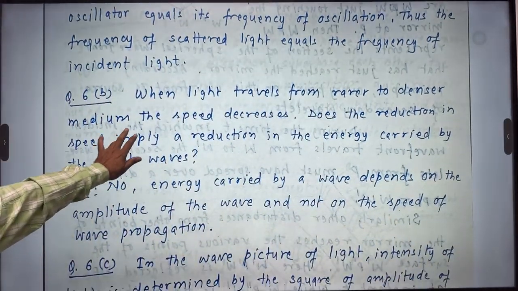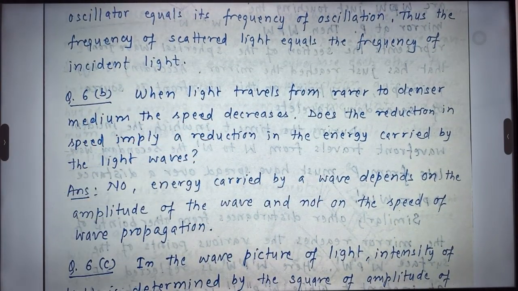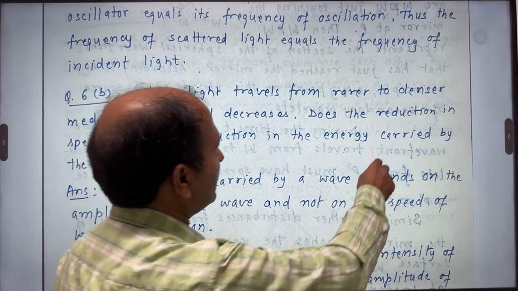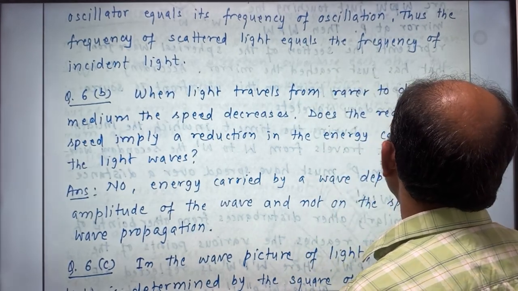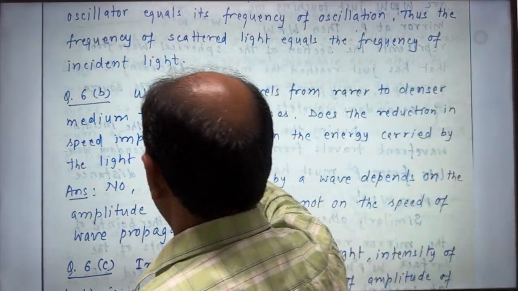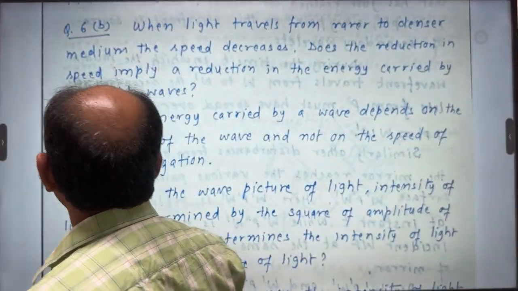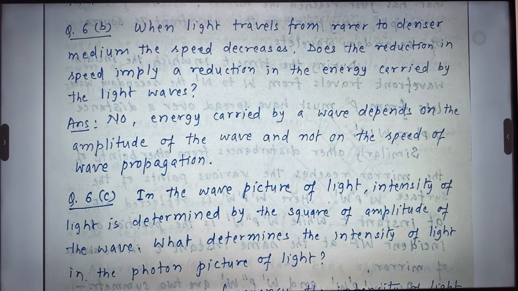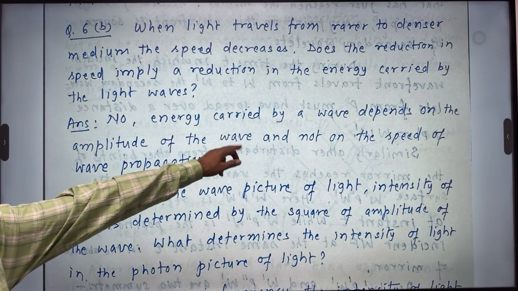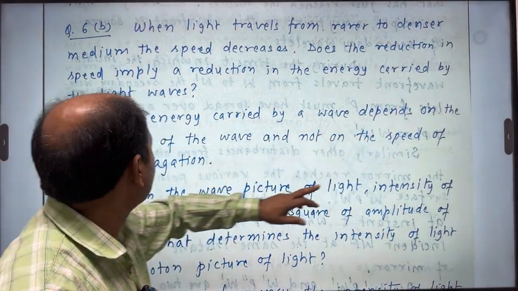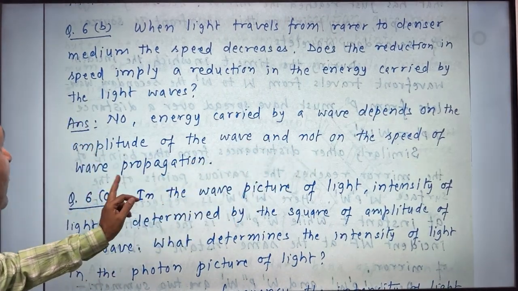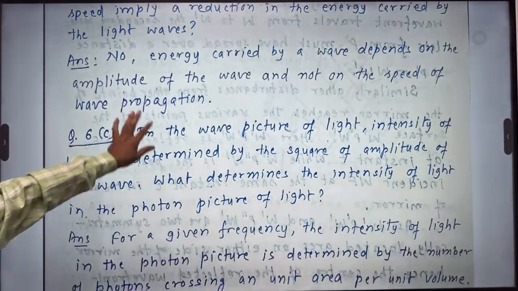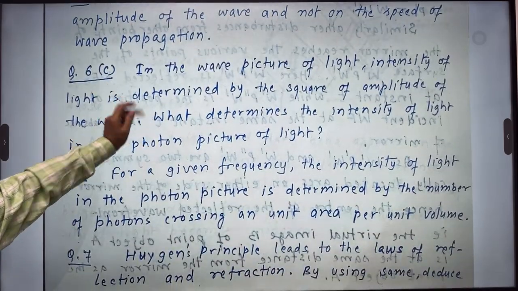Now, the second question is, when light travels from a rarer to a denser medium, the speed decreases. Does the reduction in speed imply a reduction in the energy carried by the light waves? This is a good question. So, the answer to this question is no. Energy carried by a wave depends on the amplitude of the wave and not on the speed of the wave propagation.